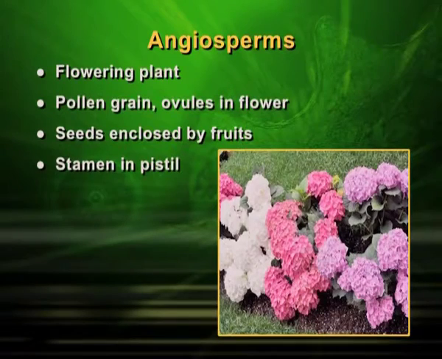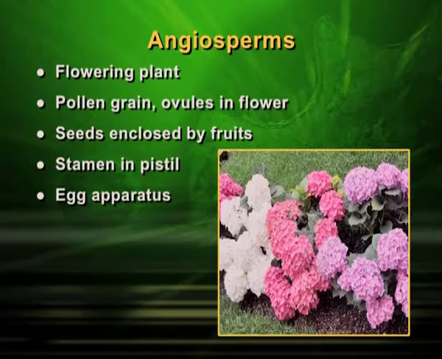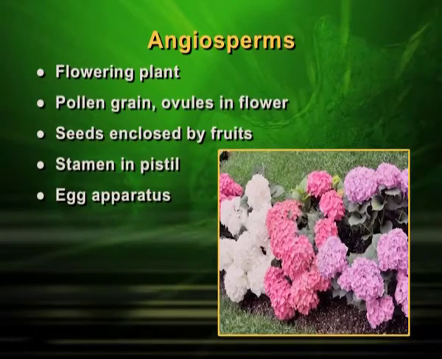So, the pistil is there, the egg apparatus is there. The pollination can be self pollination or cross pollination, depending on which tree or flower we are talking about. All the flowering plants, whatever you can see, fall into this category. So, pollen grains and ovules are within the flower.